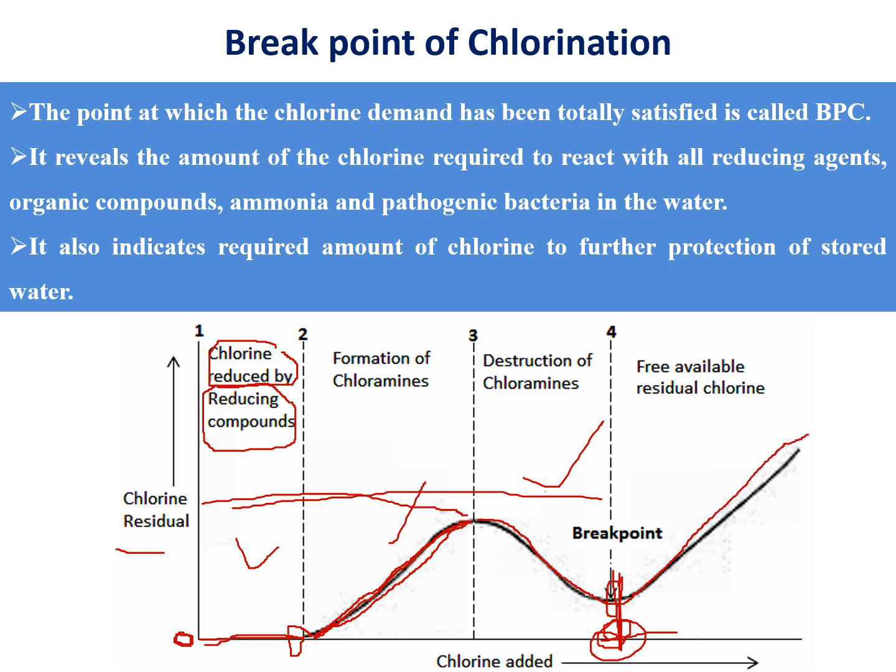This point not only gives the information of how much chlorine gas is required to kill pathogenic bacteria, but also how much chlorine is required for further protection. For example, if you want to protect the water for one week, how much chlorine you need to add. That information is also given by this breakpoint of chlorination graph.